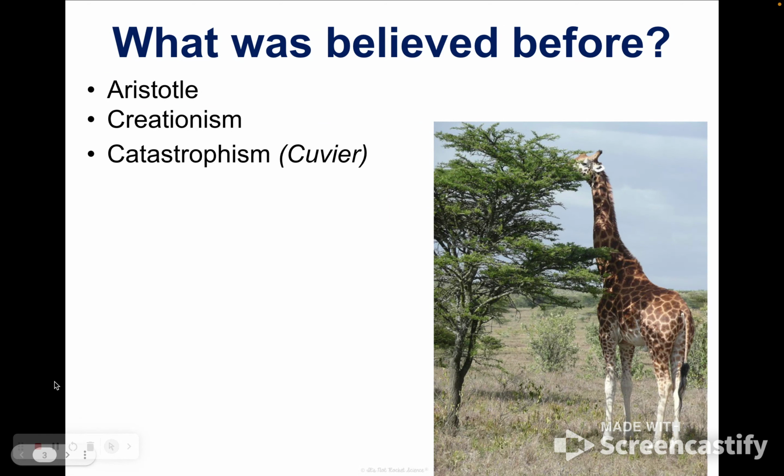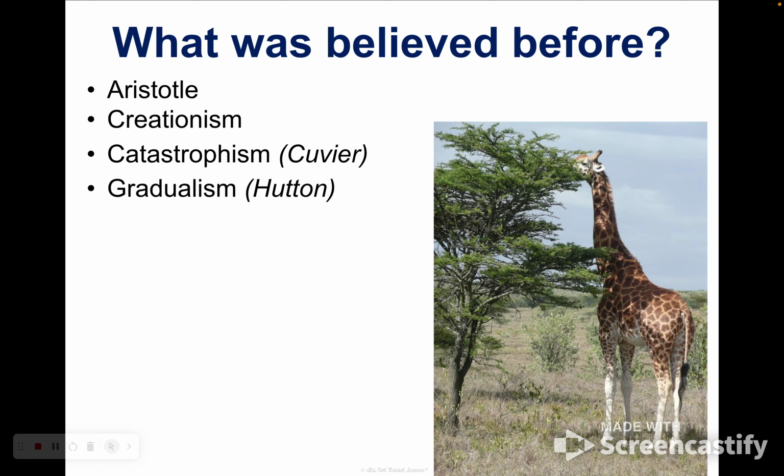Catastrophism was developed by George Cuvier. He basically said that there were big events on the earth that caused big changes. You can think of something like the idea of the meteor maybe wiping out the dinosaurs and many other living things at the time. That would be an example of catastrophism. It would cause big changes in the living things on the planet.